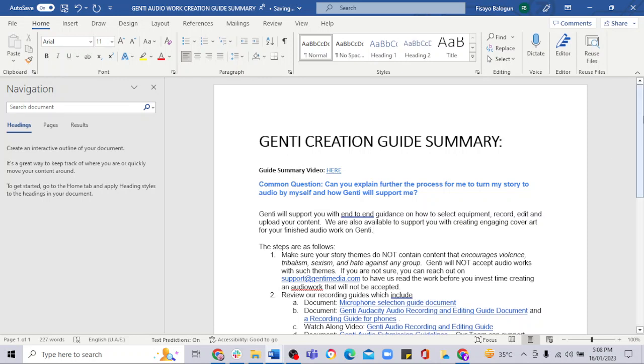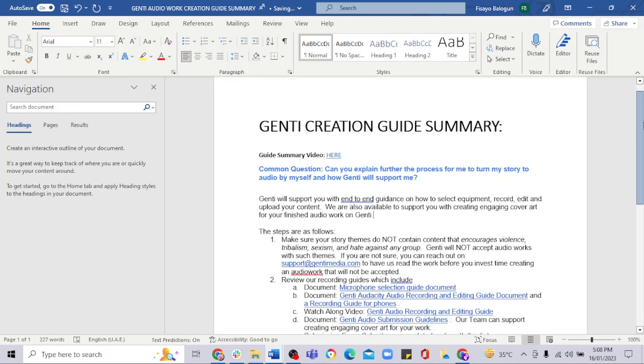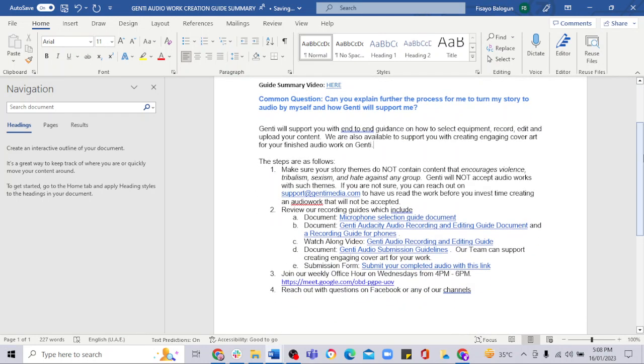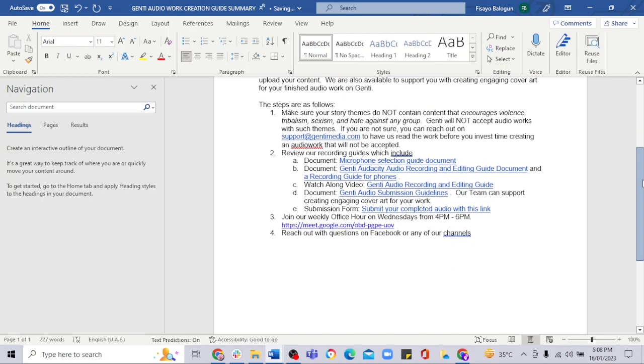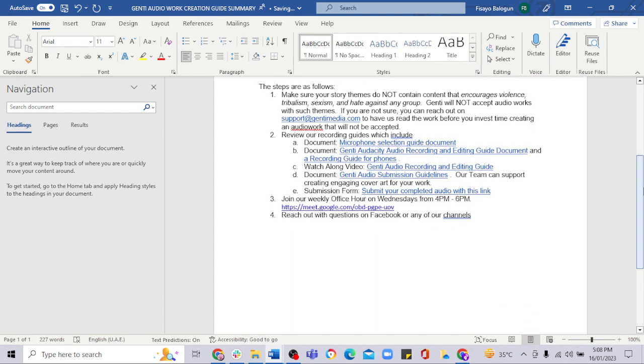So, I will take you through a quick walkthrough on our documents, links, and additional information that you may need. These things are already explained in detail, so we advise you go into the documents and check them out. The steps are as follows.